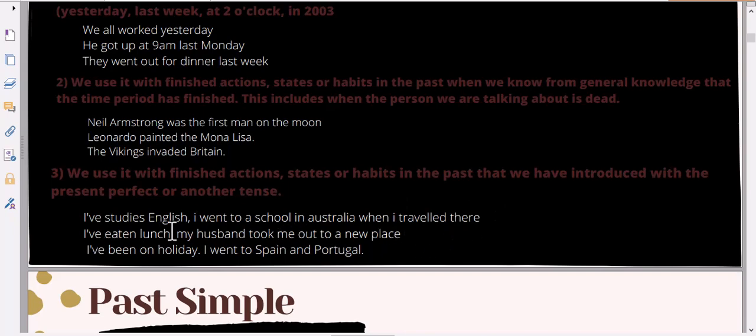So the first sentence we have here, we use the present perfect. And the second one, we used the past simple. Also for the second one, I've eaten lunch and my husband took me out to a new place. Both of these also use the past simple and the present perfect.